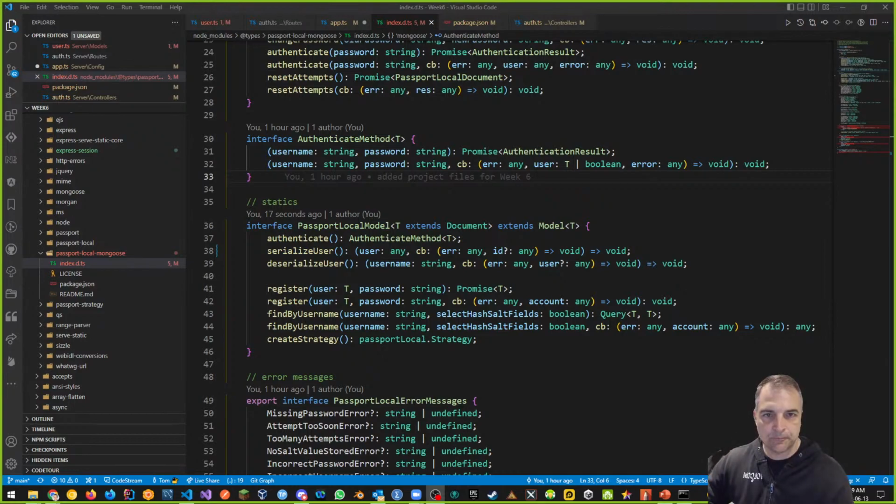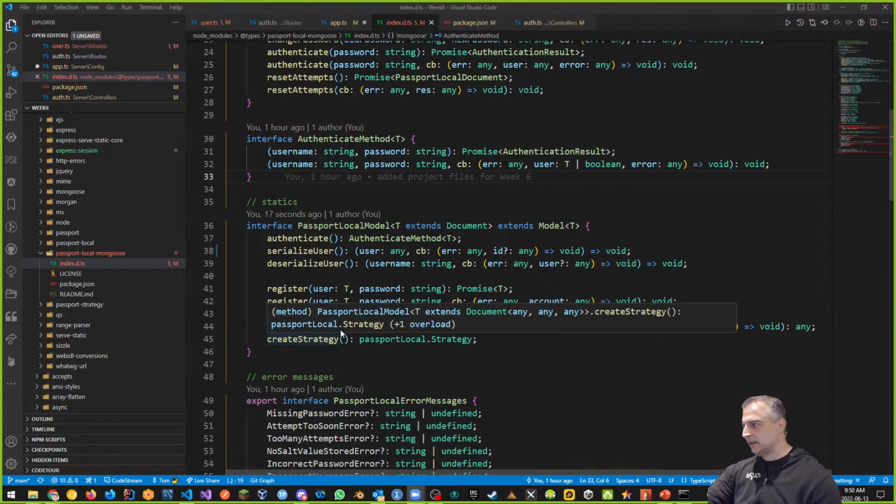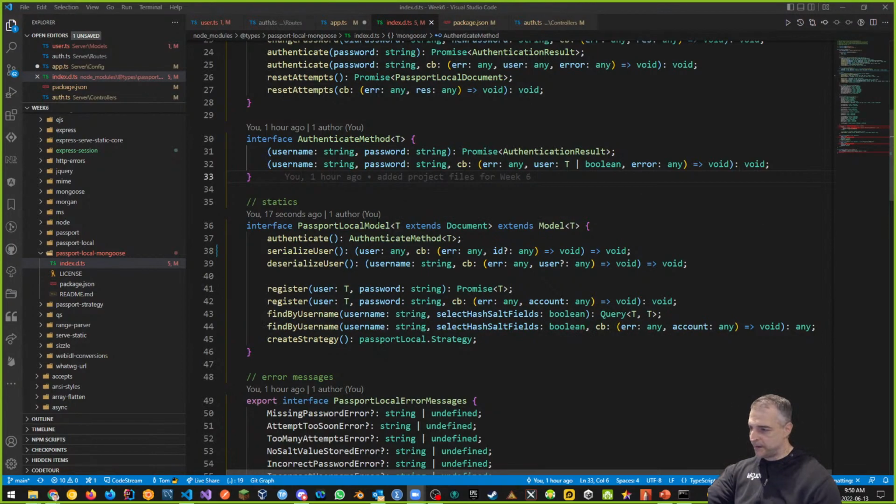All right, I apologize about that. So this is an issue, is what I'm saying. The user type, I can certainly change this to of type any. Remember, this is just the type definition. So whenever we get to this and people are like, wait, will this mess us up in some way, Tom? The answer is not really. Remember, we're not using TypeScript to hamstring us or limit us. We're using TypeScript to help us, and TypeScript is telling us we're missing something.